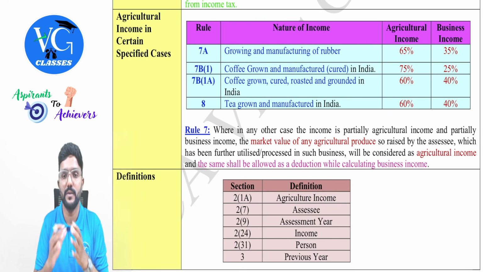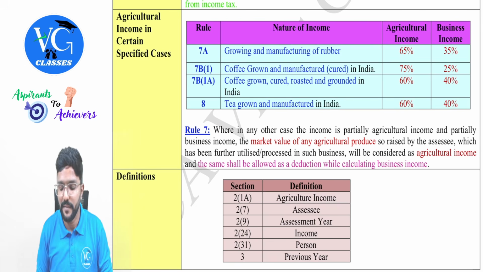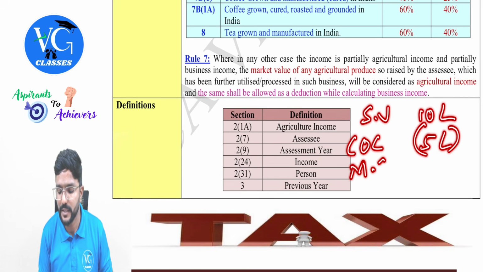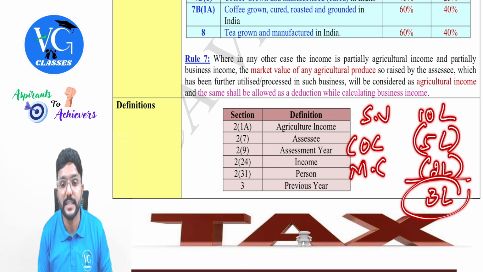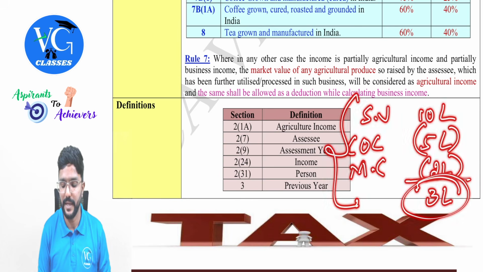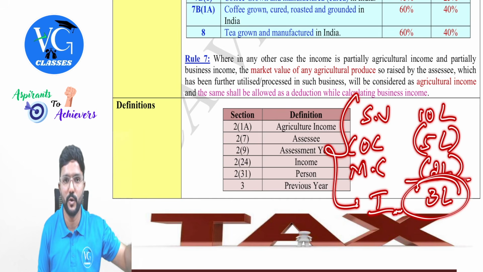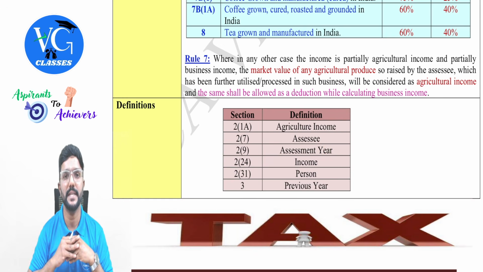And whenever there is any question on this calculation, guys, apply this percentage on income. Assume they have given the sale value as 10 lakh, cost of cultivation 5 lakh, then manufacturing cost 2 lakh. What is the income of the assessee? 3 lakh. Apply the percentages on 3 lakh. If all these figures are given, first find out the income: sale value minus cost of cultivation, then manufacturing cost. You deduct both, and whatever you get as income, split between agriculture income and non-agriculture income.